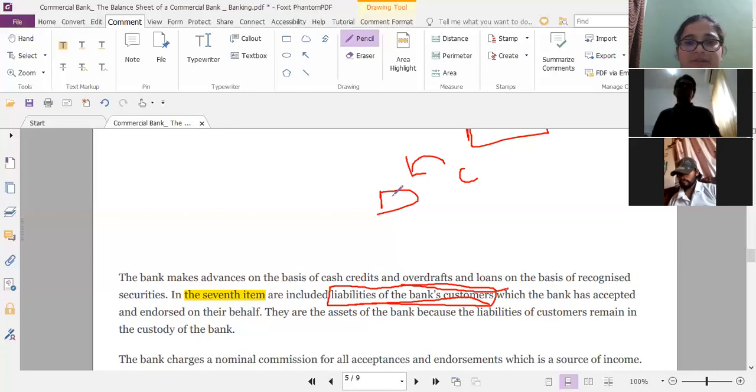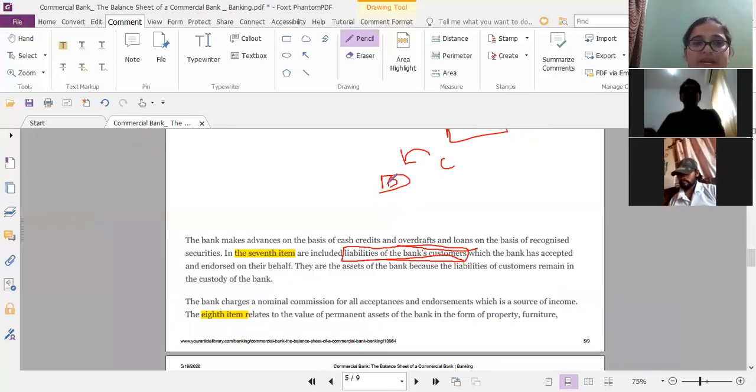That is another asset of the banks. So it becomes a liability to the customer and an asset to the bank, right? This you must remember. They are assets of the bank because the liabilities of customers remain in the custody of the bank.